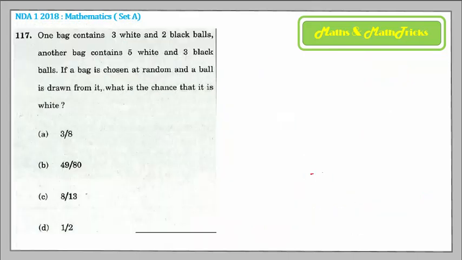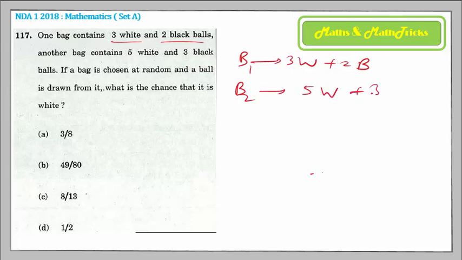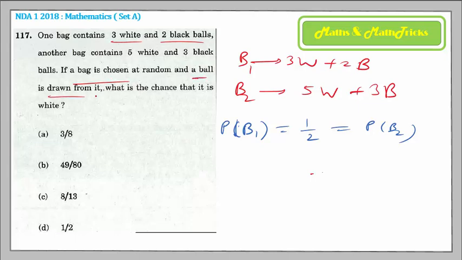Alright, coming on to the next question. There is a bag 1 with 3 white and 2 black balls, and there is a bag 2 with 5 white and 3 black. They say a bag is chosen. When you try to choose a bag, each bag has a 50% chance, 1 by 2 each. Agree? So the probability of bag 1 and bag 2 is each half. Now they say you have drawn a bag and then you have drawn a ball. You have to find out the chances that it is white.